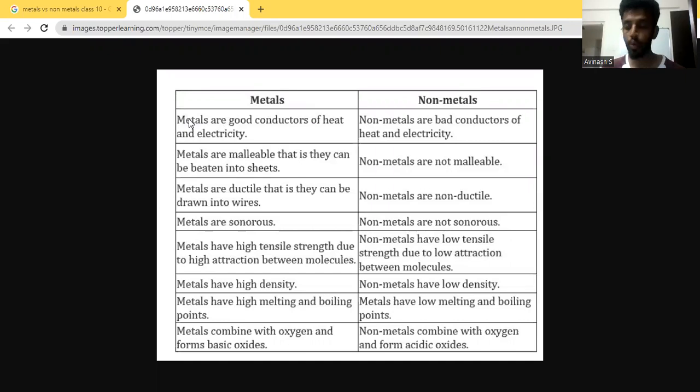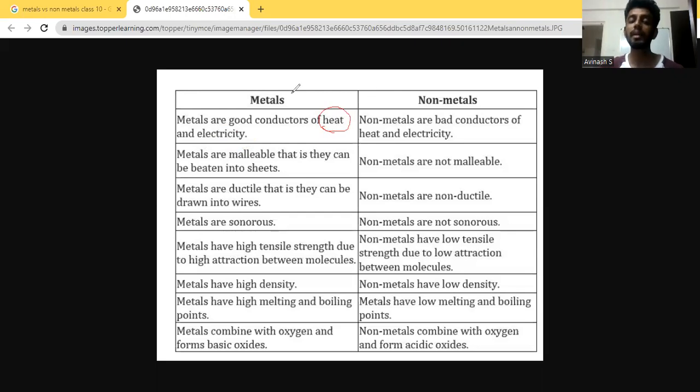Metals are good conductors of electricity and heat. So they can really conduct electricity and heat well. That is why metals are used in electrical transmission, for example, copper. Metals are also used for cooking. In cooking utensils also we use metals. For example, aluminium is used for vessels, or steel is used. Steel is an alloy of some metals, and likewise.